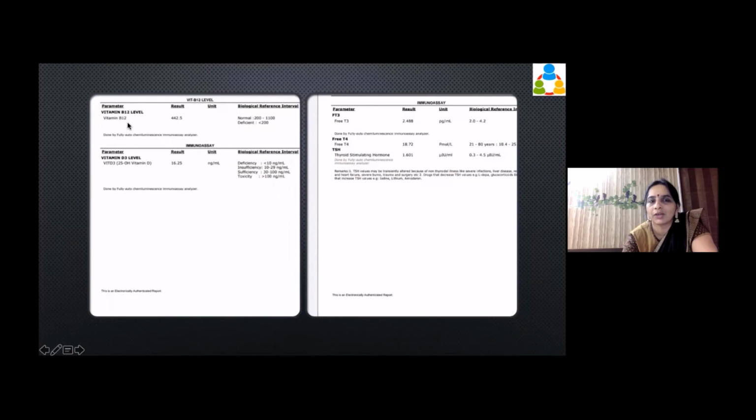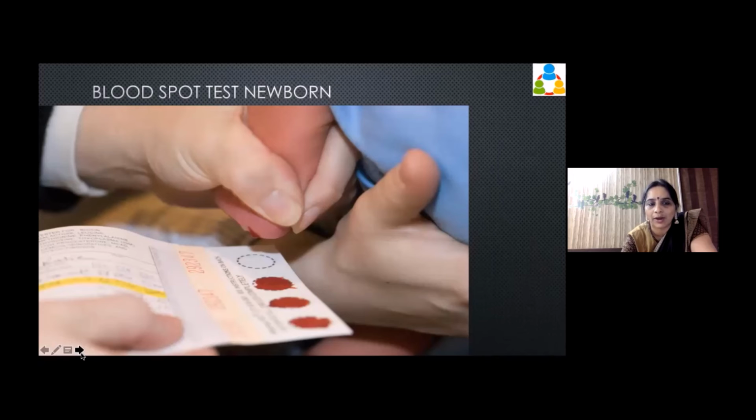We can also find different vitamin levels. We can find vitamin D3 levels. We can find the different hormonal levels. And this is called the blood spot test of the newborn. This is something which is done in the first week. In the first week, we take one drop from the heel of the newborn child and put it on a kind of card.